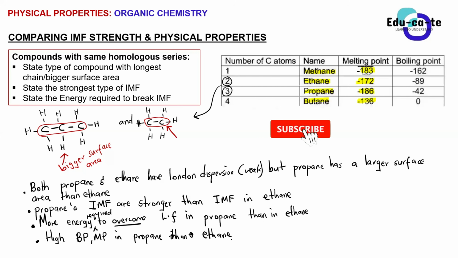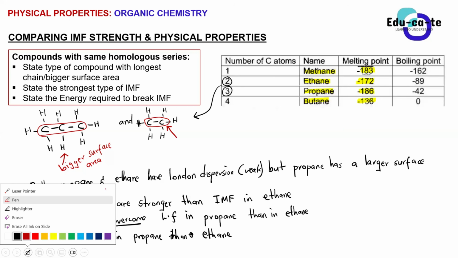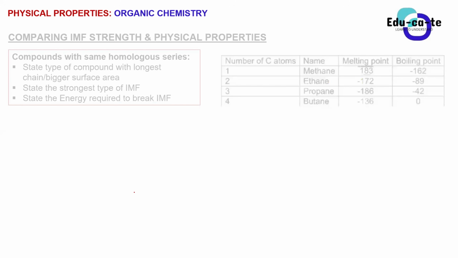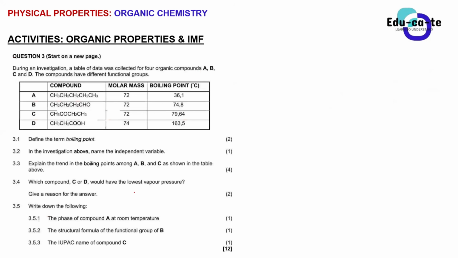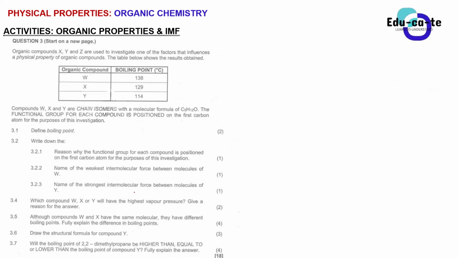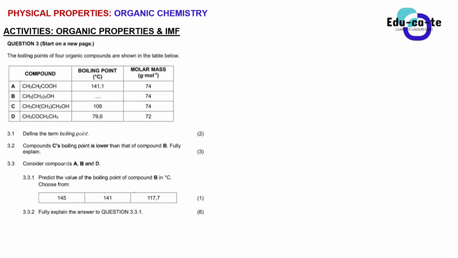Yes, sir. So when you are comparing compounds of the same homologous series, try to just talk about the surface area, talk about the chain. Which one has a bigger chain? The bigger chain means the bigger surface area. It's fine, guys. Go and do these activities: this is 1, this is 2, this is 3, this is 4. You guys are going to practice this forever. Just go and practice all of this.